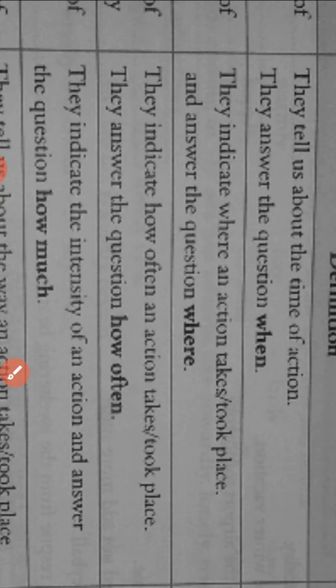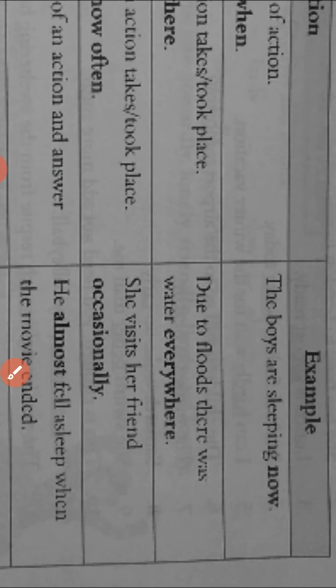So here is an example: she visits her friend occasionally. So how often does she visit her friend? Here we ask the question how often of the sentence, and we come to know she visits her friend occasionally. It means it tells about the action, how many times it takes place.